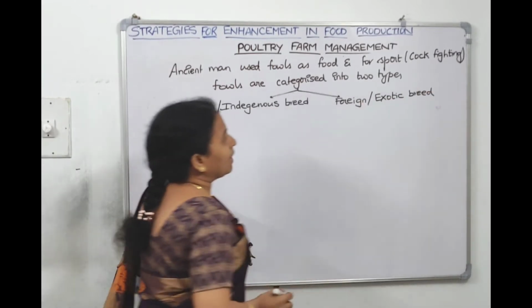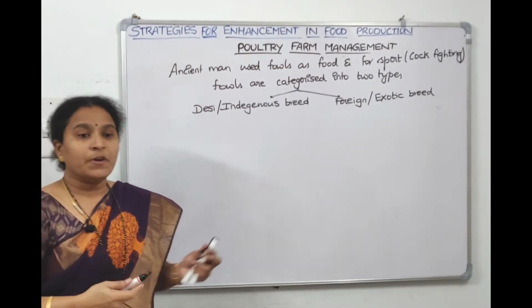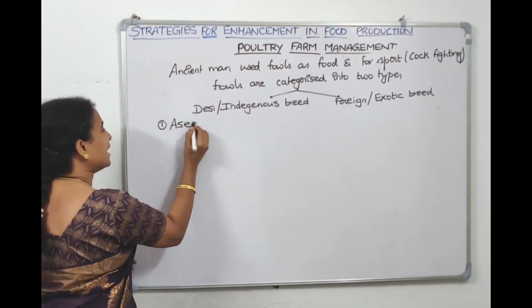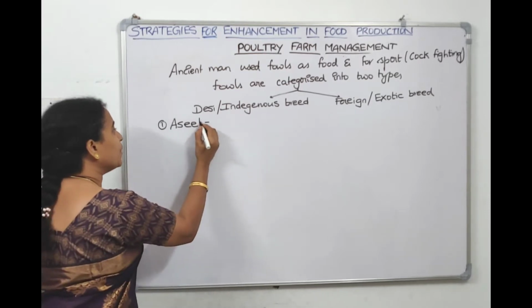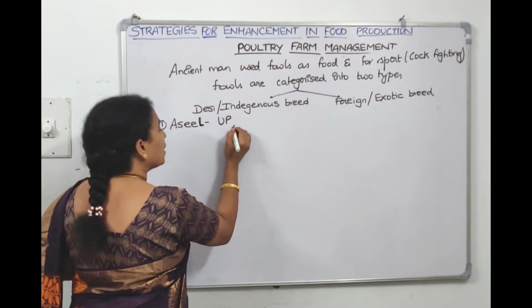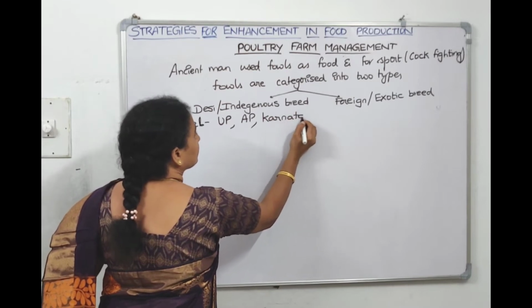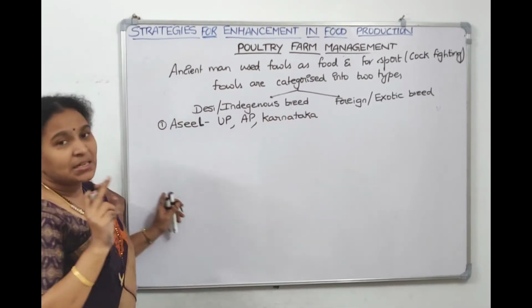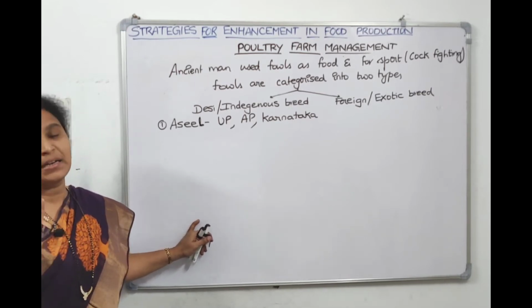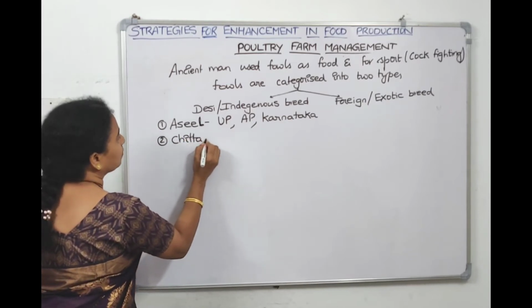Now we will take some examples and see what are Indian breeds and what are exotic breeds, right? So first, for indigenous breed, one example is Asil. In which place of India has this originated? It is from UP, AP and Karnataka. Asil is a desi breed, and it has originated in UP, AP and Karnataka. Second one is Chittagong.